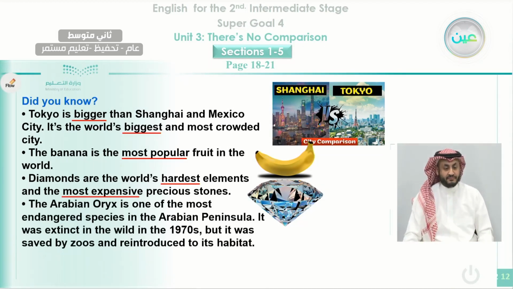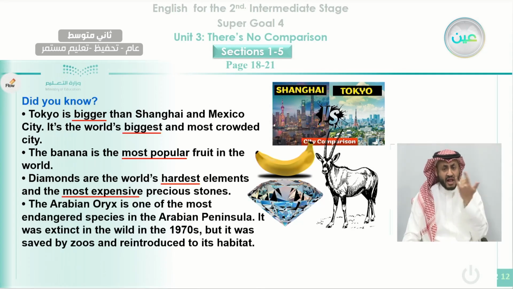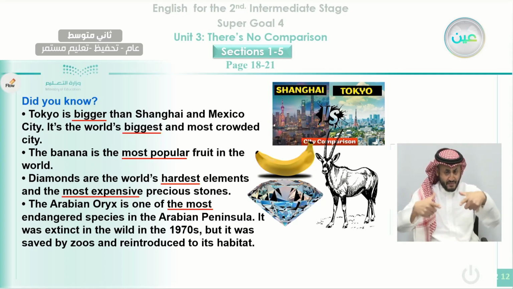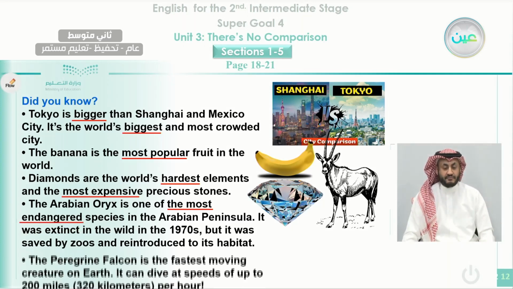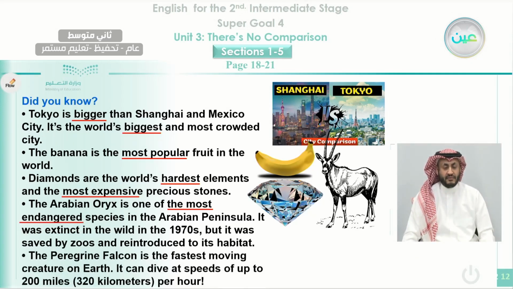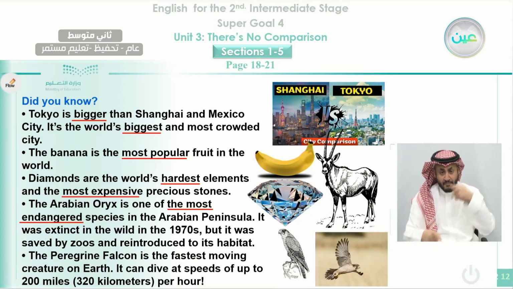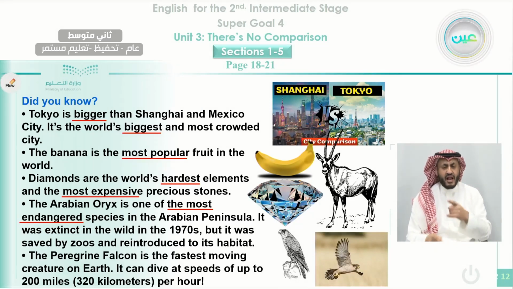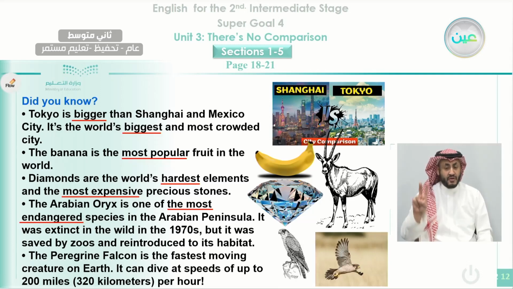The Arabian Oryx is one of the most endangered species in the Arabian Peninsula. It was extinct in the wild in the 1970s, but it was saved by zoos and reintroduced to its habitat. The Peregrine Falcon is the fastest moving creature on Earth. It can dive at speeds of up to 200 miles, 320 kilometers per hour.